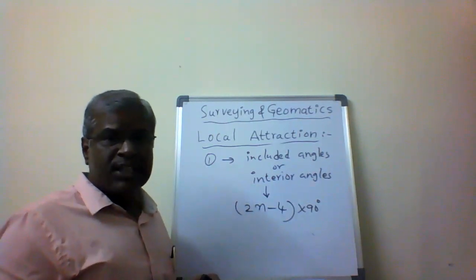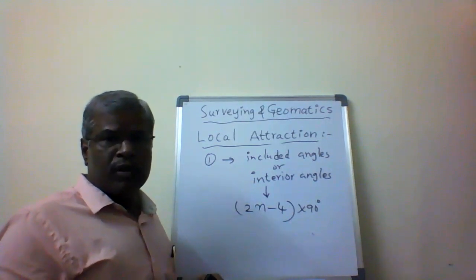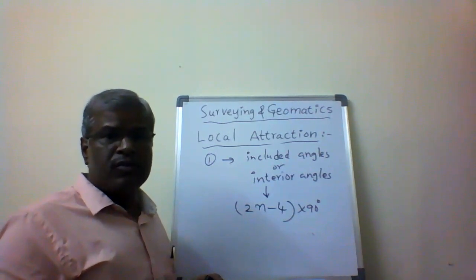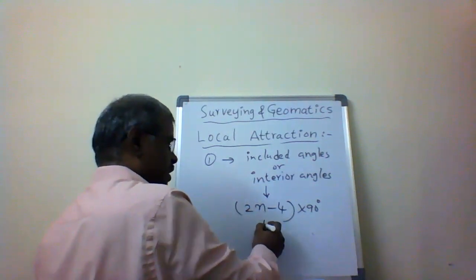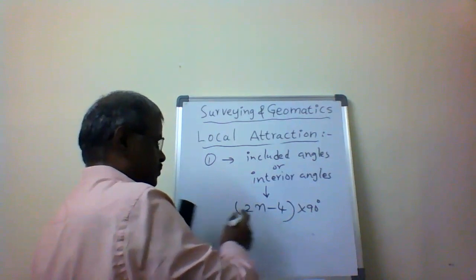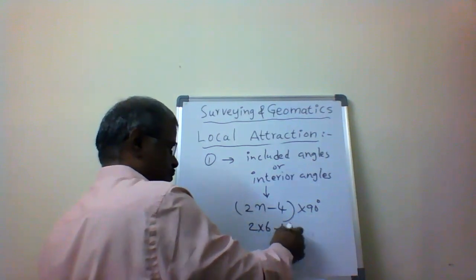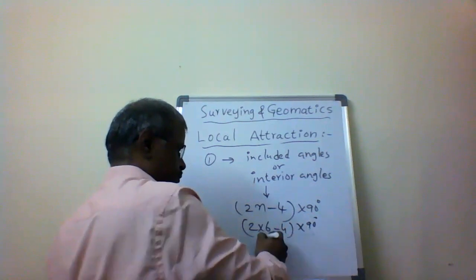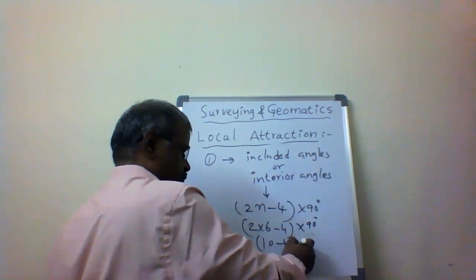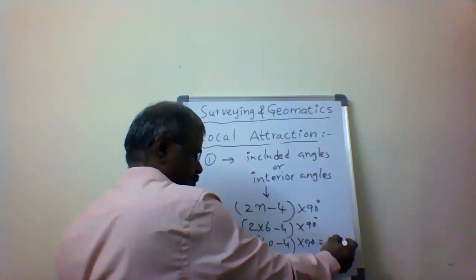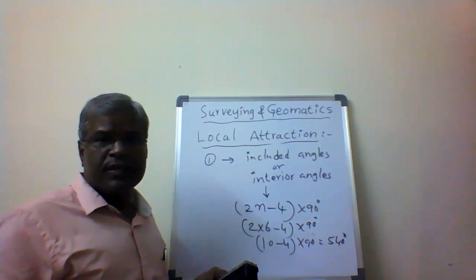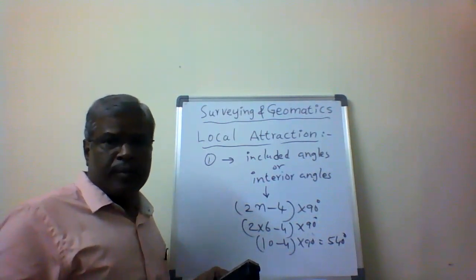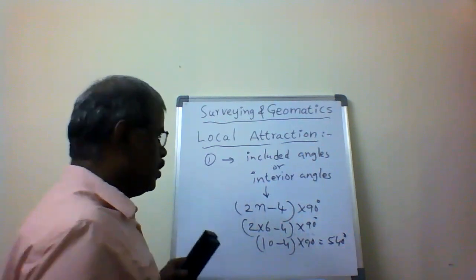If it satisfies the 2n minus 4 right angles, then there is no error. If it is not satisfied, the error is going to be equally distributed to the number of sides of a traverse. Suppose 6 sides are taken, n equals 6, so 2 into 6 minus 4 is 12 minus 4.